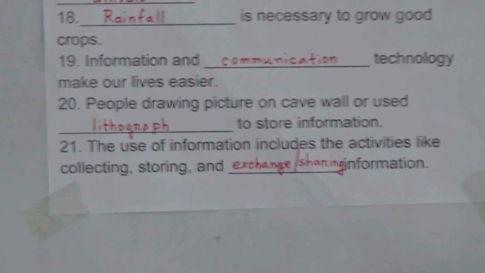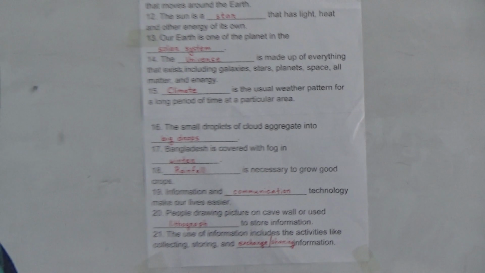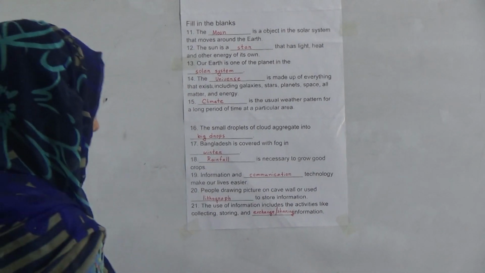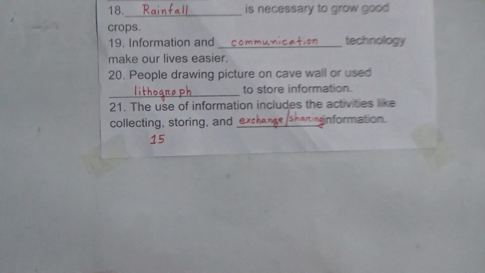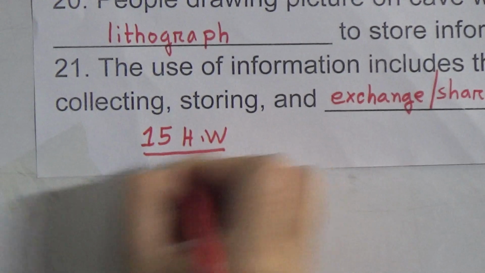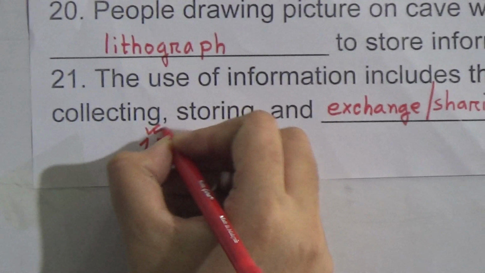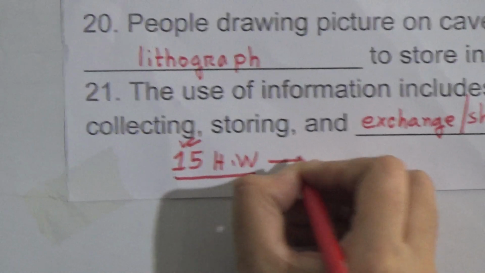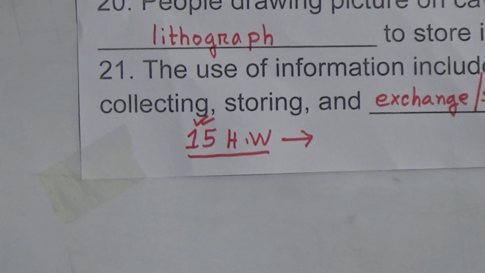So dear student, I have finished my today's topic. Now I will give you SW. Our today's SW is 15 number SW. And remember that when you do your SW, please write down the SW number on top of your SW copy. And our SW will be this: fill in the blanks.